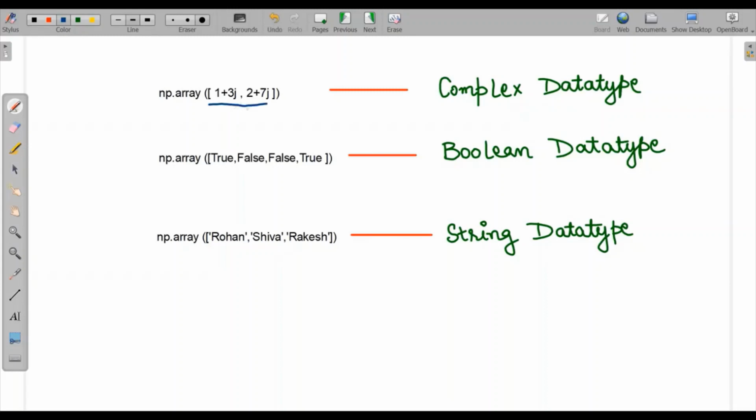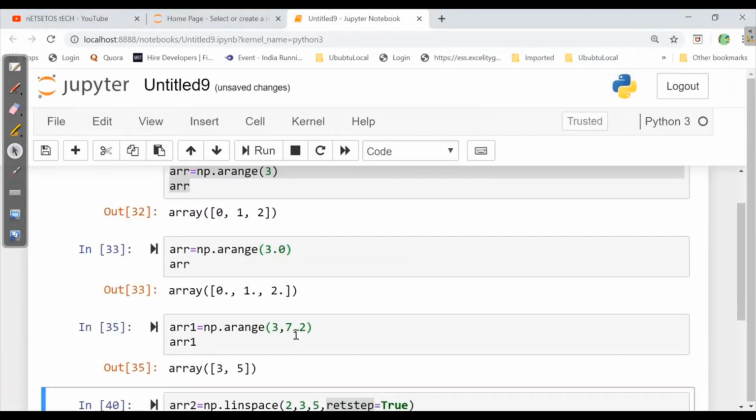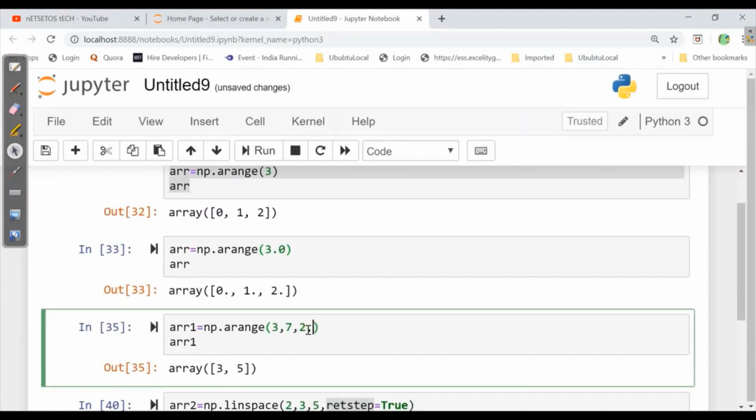If I want to change this data type, what I'll do is go here. Let me zoom in. If I mention here dtype is equal to float, as this was already an int, and now I want this output to be in float, so I'll just run this, and here I got this output in float. So for this, I need to give this dtype keyword here.